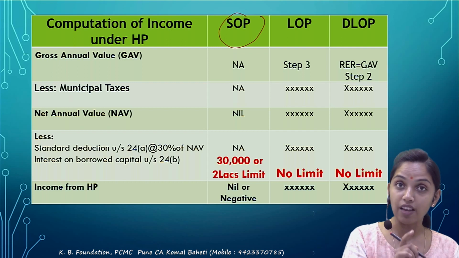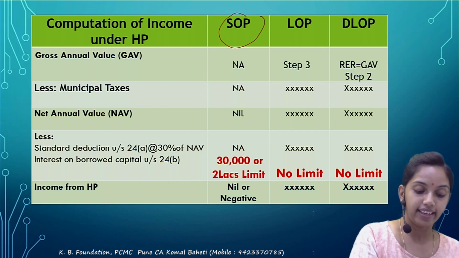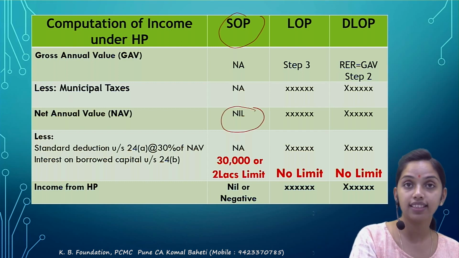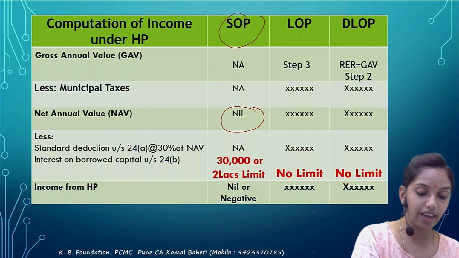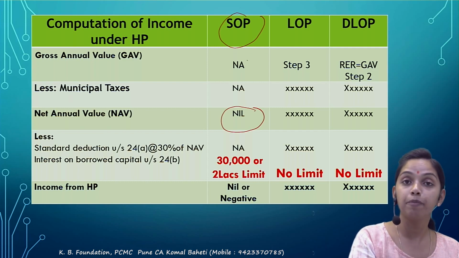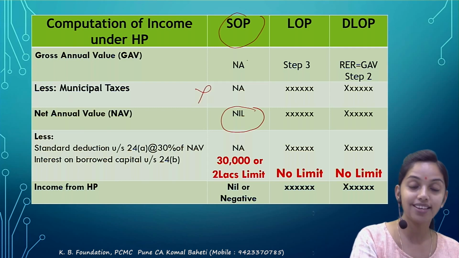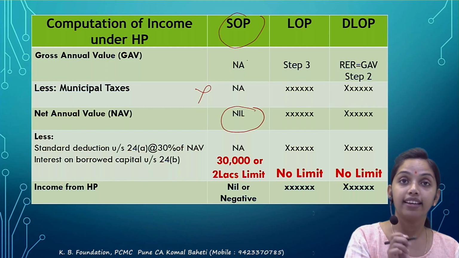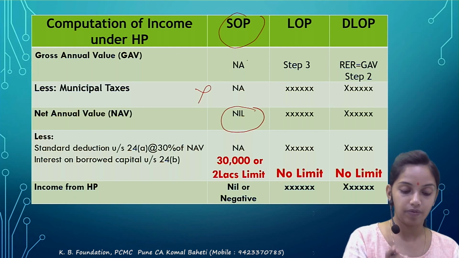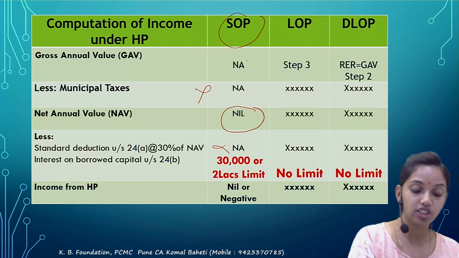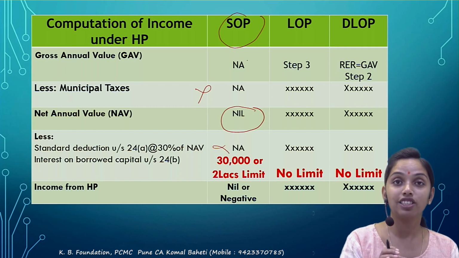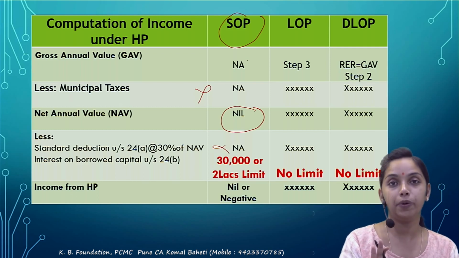If it is a self-occupied property, then the net annual value would be considered as nil. Correct. No need to calculate the gross annual value, and the municipal taxes won't be allowed as a deduction. Directly the net annual value is nil. So there is no question of the standard deduction. Directly you will get the deduction only for the interest on borrowed capital.